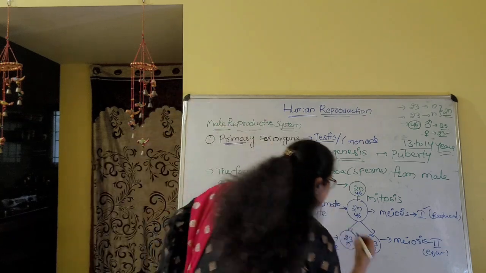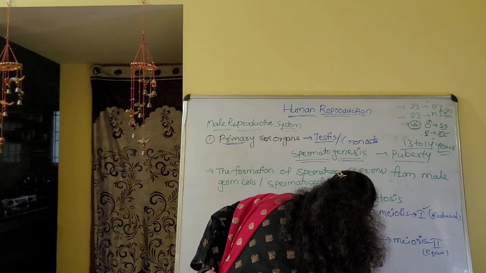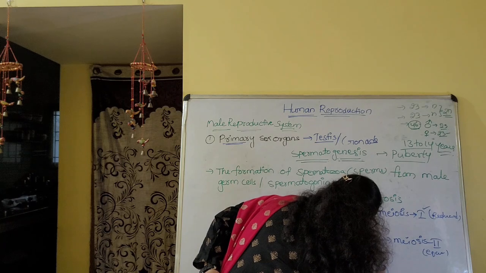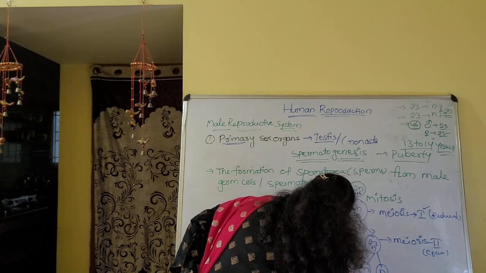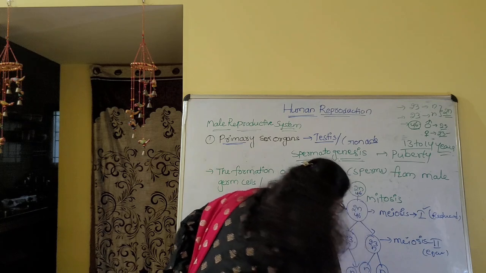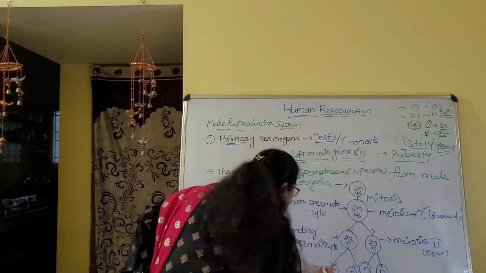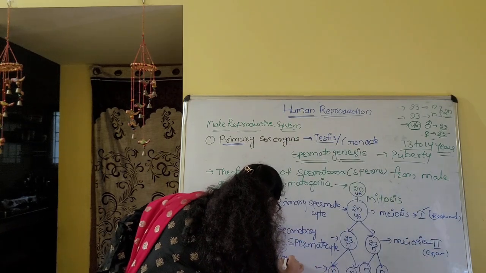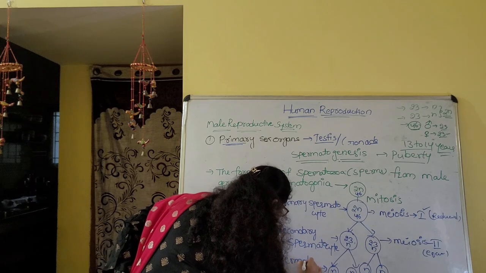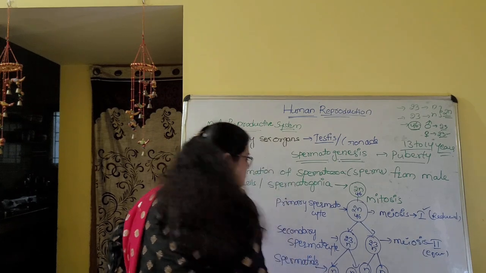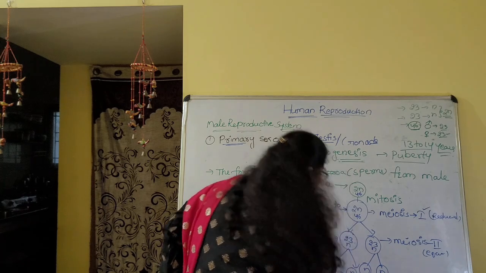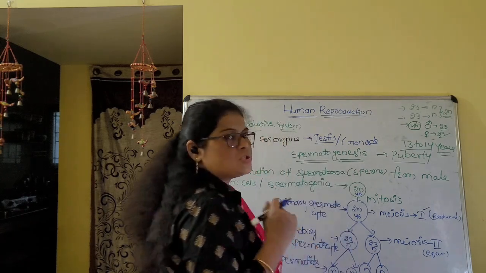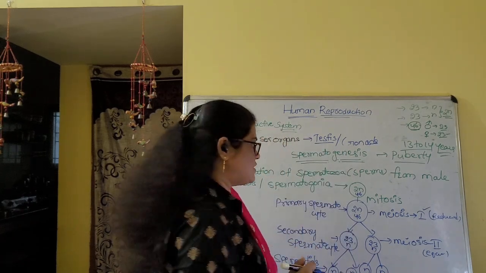These next cells, each with n chromosomes, we now call spermatids. Spermatids also contain only 23 chromosomes, because meiosis 2 is an equational division.